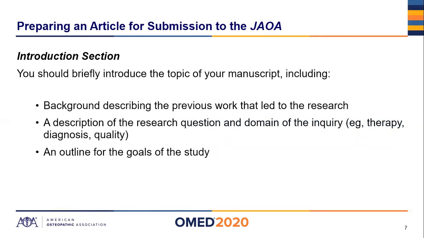So let's go one by one through the sections, the required elements, what we're looking for on the journal side, and hopefully this will assist you as you prepare your article and write it up for submission. Introduction section. Well, it's pretty self-explanatory. You should briefly introduce the topic of your manuscript. Background, describing the previous work that led to this research. Description of the question and domain of inquiry, and then a brief outline of the goals of the study.